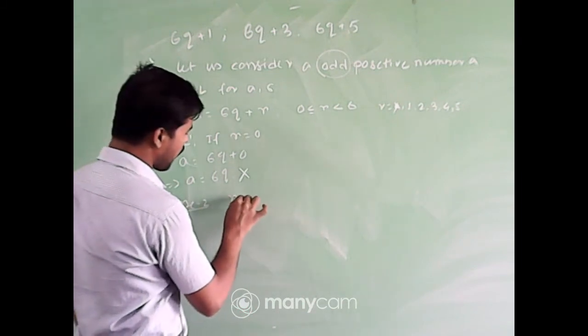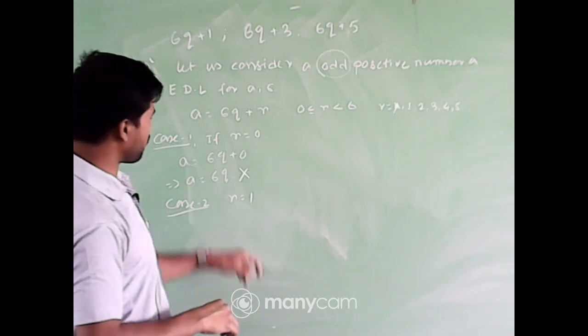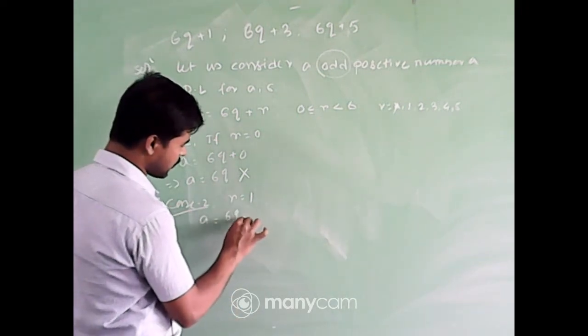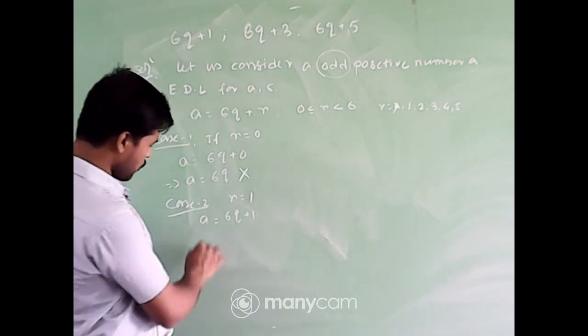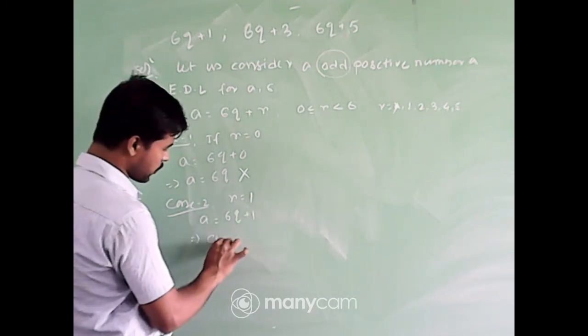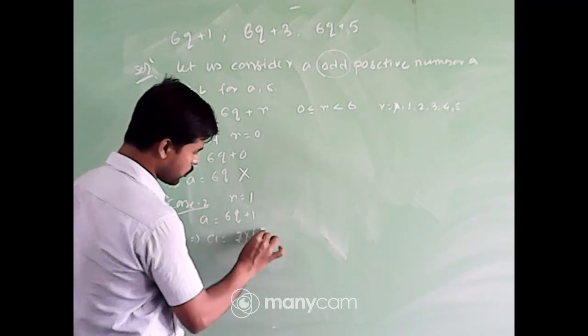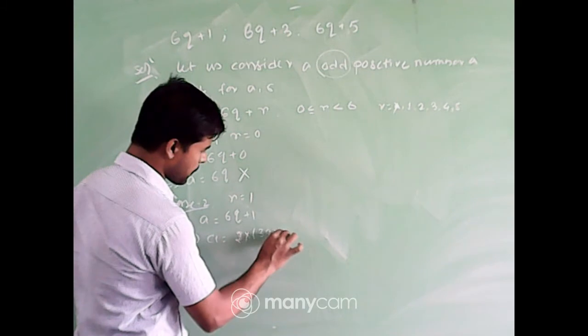Now consider case 2. If I put r = 1, the value of a will be 6q + 1, which means a = 2(3q) + 1.